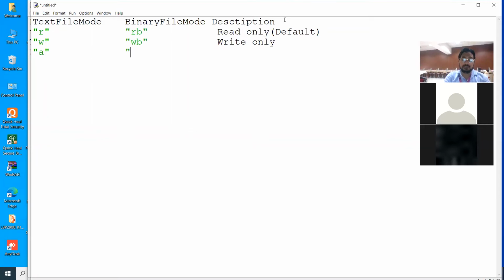B means binary, okay? AB. A means append. Append का मतलब अभी समझा देते, note it down, description में append used to add more records in a file.